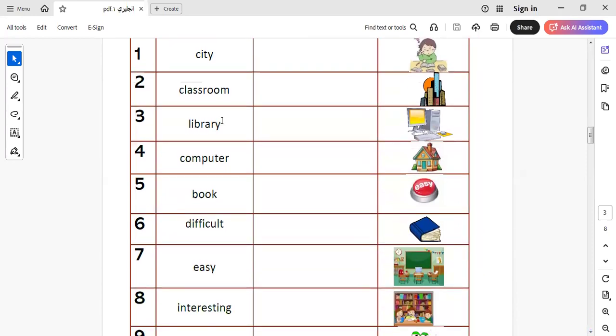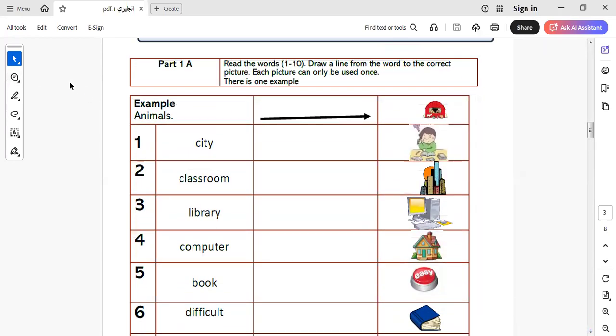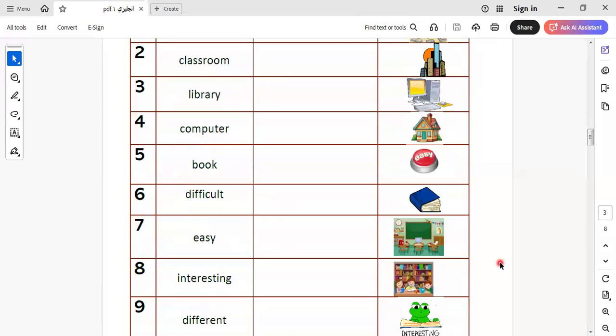We have here classroom, library, computer, book, difficult, easy, interesting, different. Different means not the same. Home, and so on. Let's go to answer the questions. This question, okay? Here we have SETI. Which one is SETI here? Can you answer with me? Where is the SETI here?